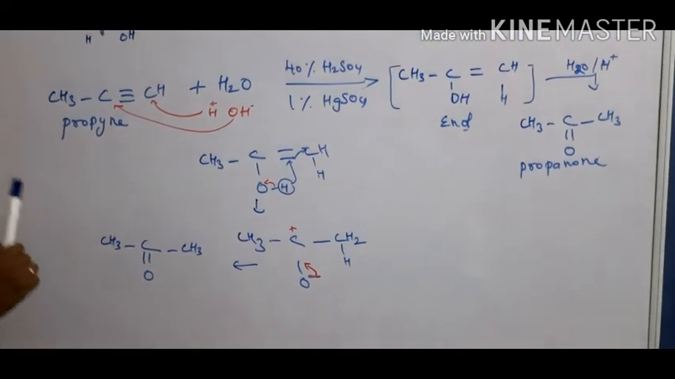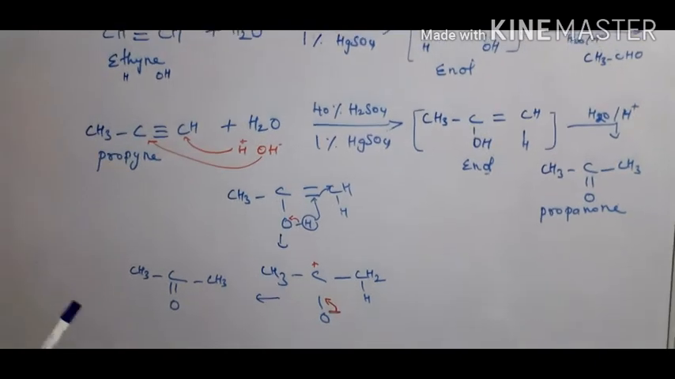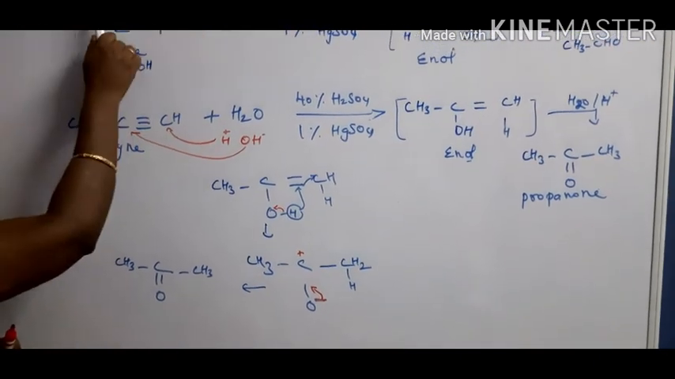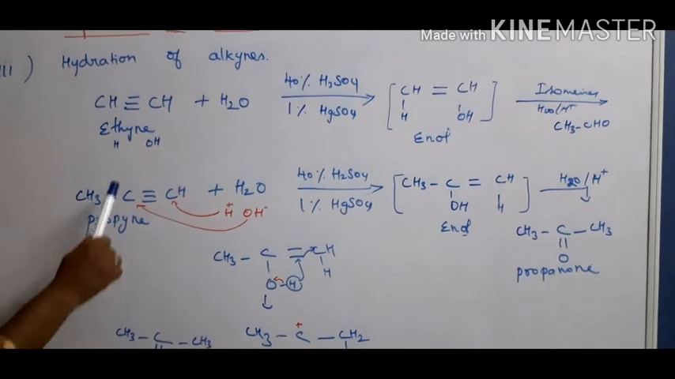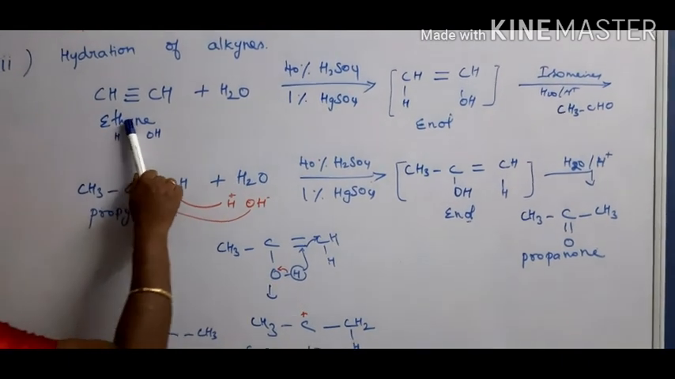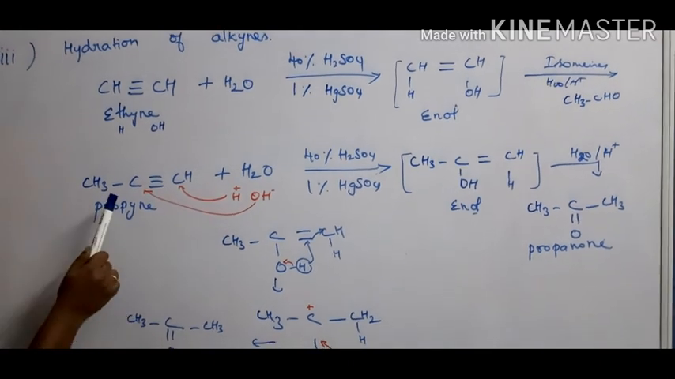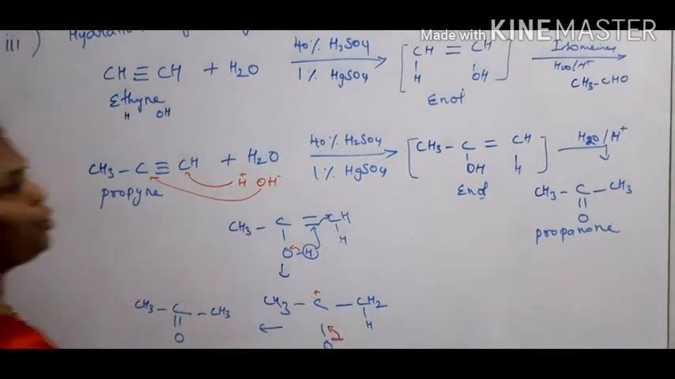So this is another way of preparation of aldehydes as well as ketones from alkynes, by hydration of alkynes. Okay. So from ethyne we are preparing acetaldehyde. If we take propyne on hydrolysis, it gives propanone. Okay.